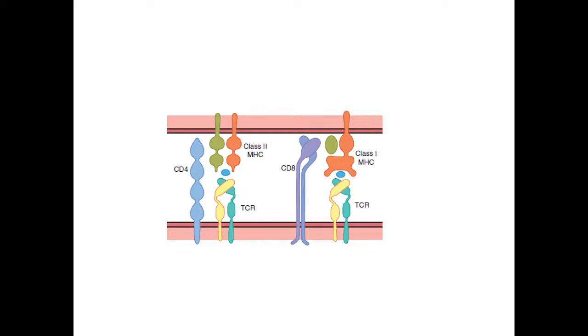Then we have the MHC class 1. ये कहाँ पे प्रेजेंट थी MHC class 1? On all the nucleated cells except the red cells. So these will primarily be activating the cytotoxic T cells, right?